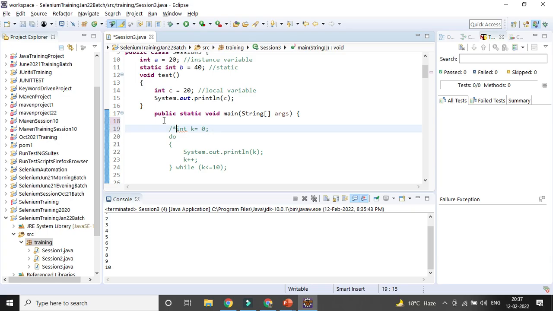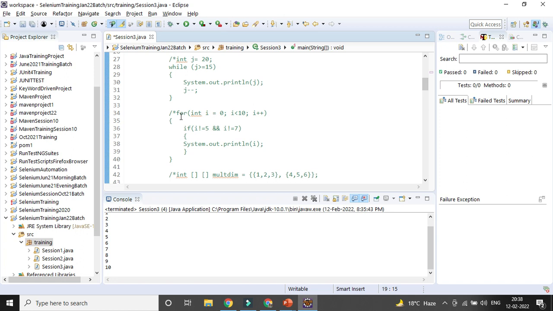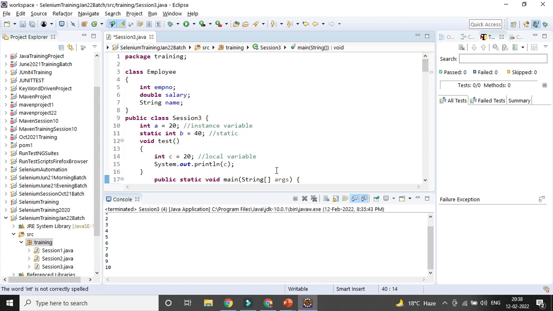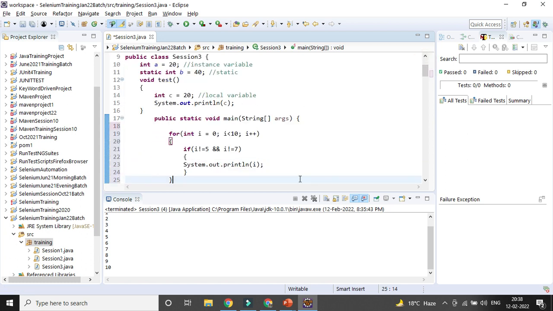So let's go with a real time example here. We already used the for loop, so this is the for loop we already used. Let's give one specific condition: if i equal to 5.